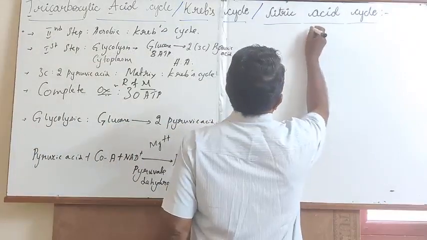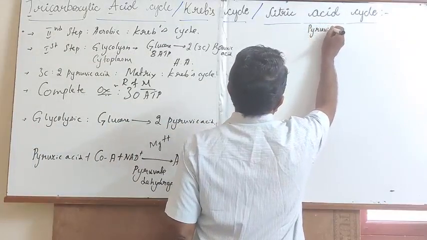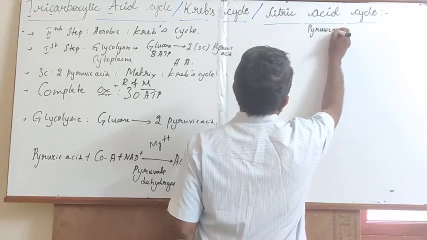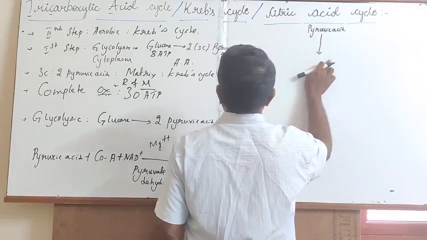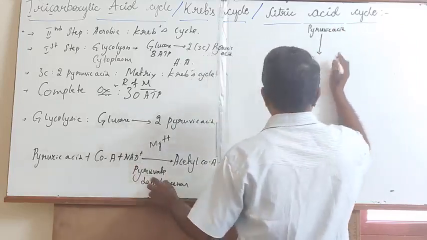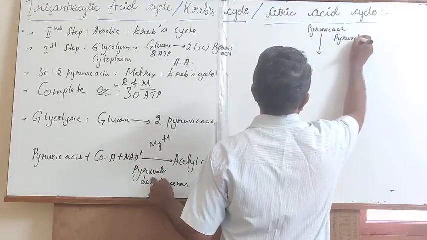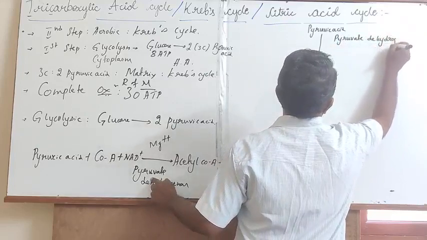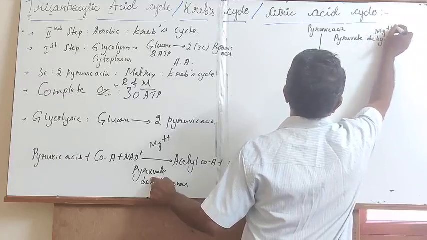Note, the synthesized pyruvic acid undergoes dehydrogenation through the pyruvate dehydrogenase enzyme with the help of magnesium ions.